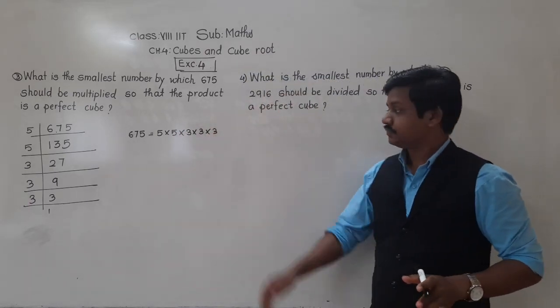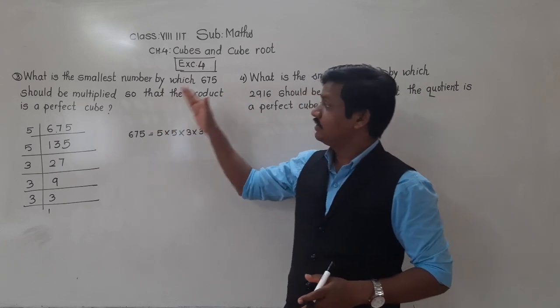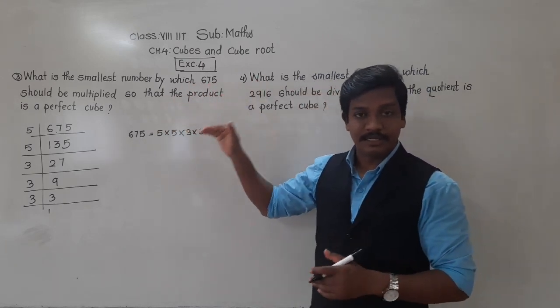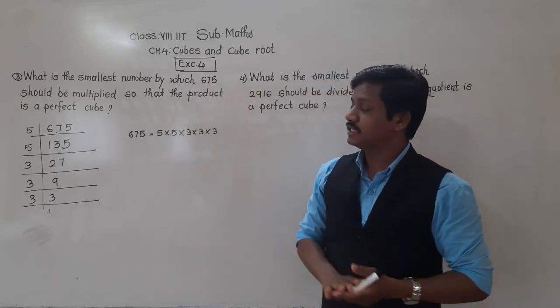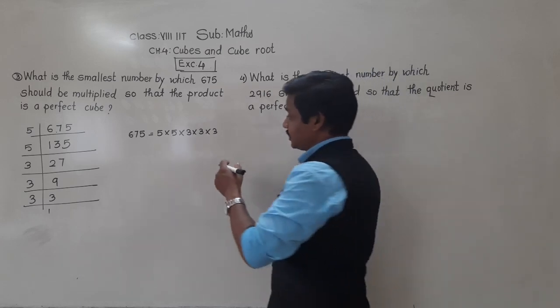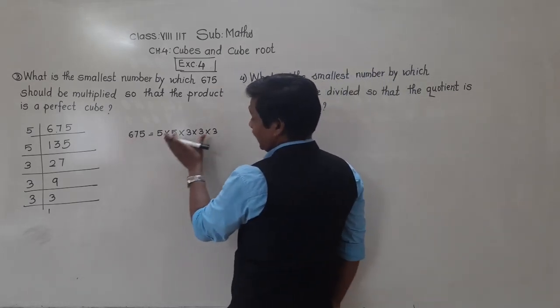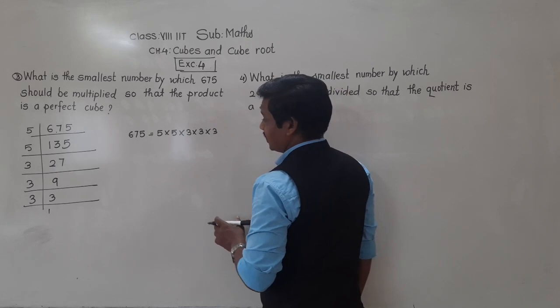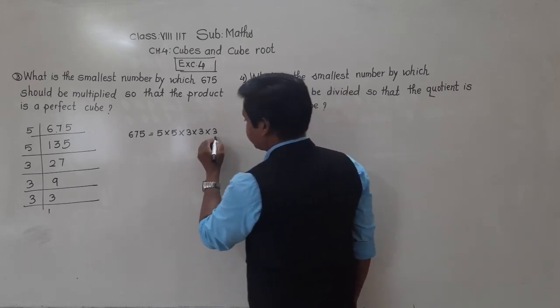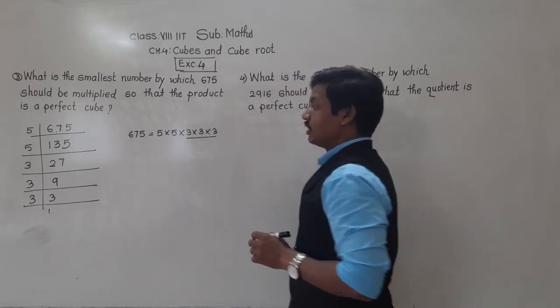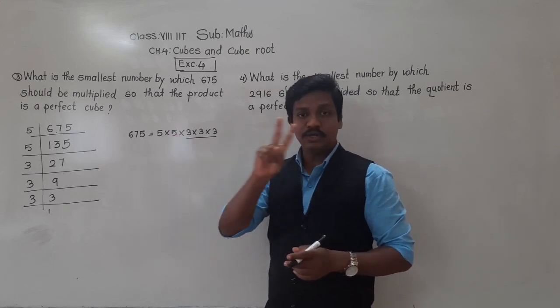Now see here, the question is, by which number should 675 be multiplied so that the product is a perfect cube. Now see here, when we have found the prime factors of 675, we are able to form the triplet of only these 3s, and this 5 is only 2 times.